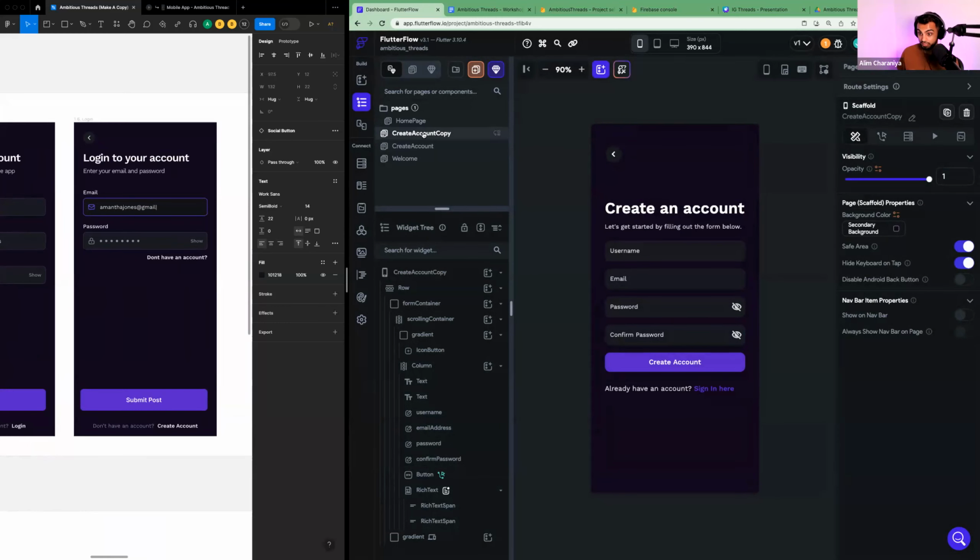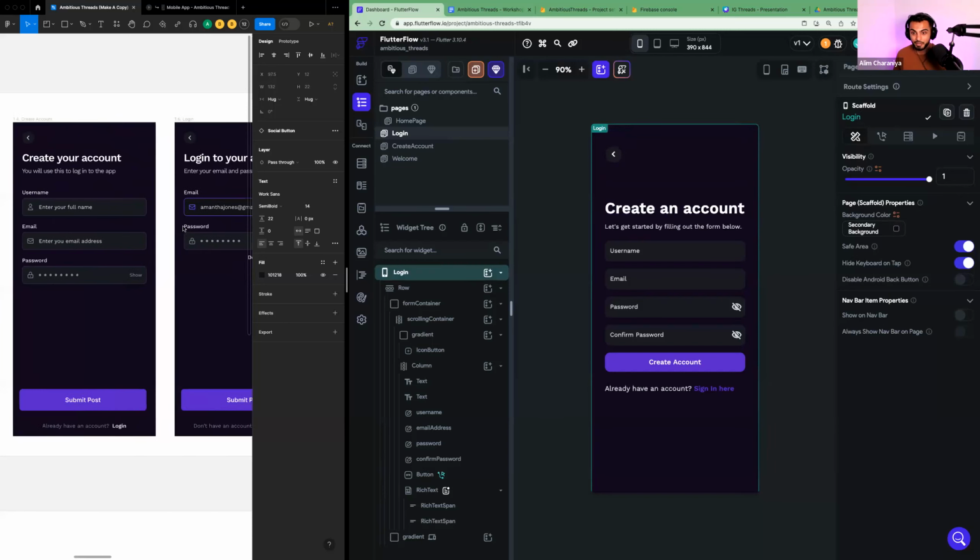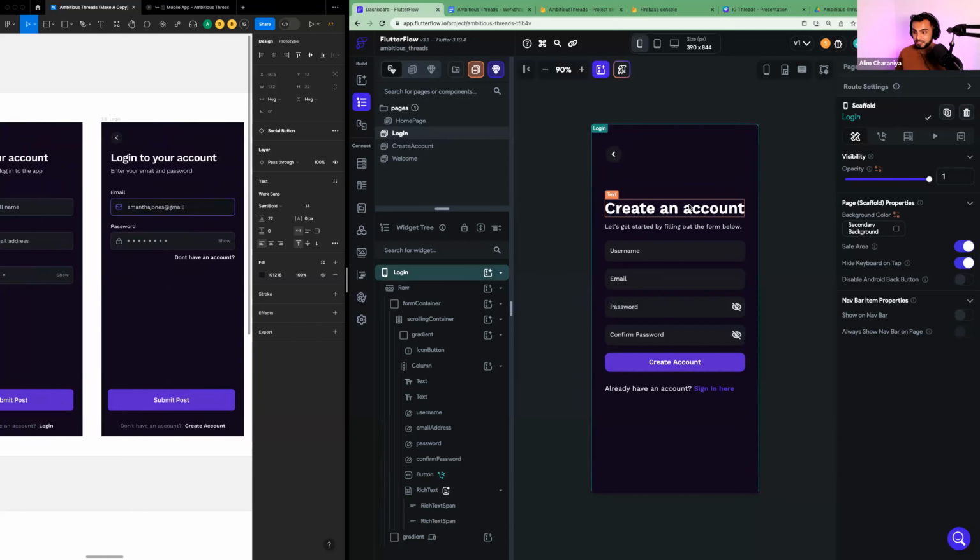And with the page activated here, in your right side properties panel, we can rename this page and let's call it login. And so Moses taught me, hey, your login page looks the exact same. You might as well just duplicate it and just change some stuff around. So I've changed the name of my page from create account copy to login. If you even activate the top layer of your widget tree, you should be able to change the name, because the widget you have activated is called a scaffold. That's another fancy word for a page. You should be able to change the name.